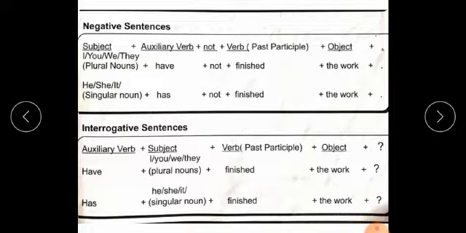Students, making a negative sentence from a simple sentence is very easy. We just add not after the auxiliary verb in the sentence. Subject plus auxiliary verb plus not plus third form of verb plus object.